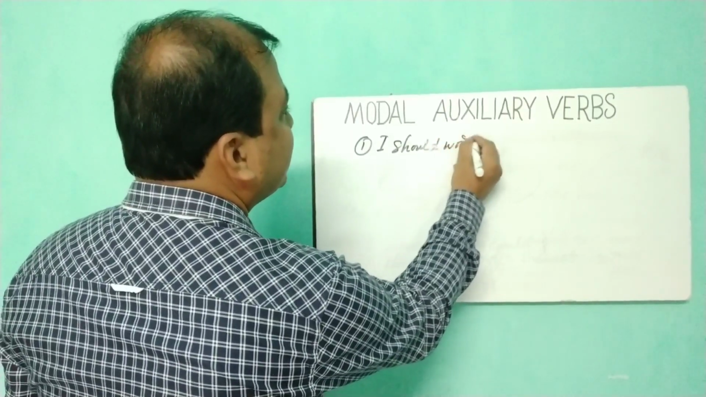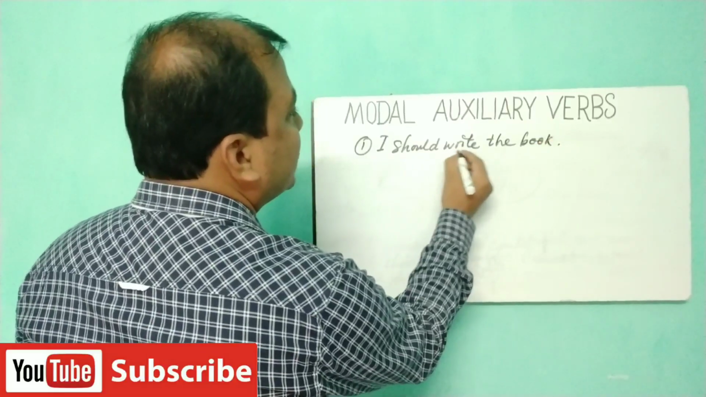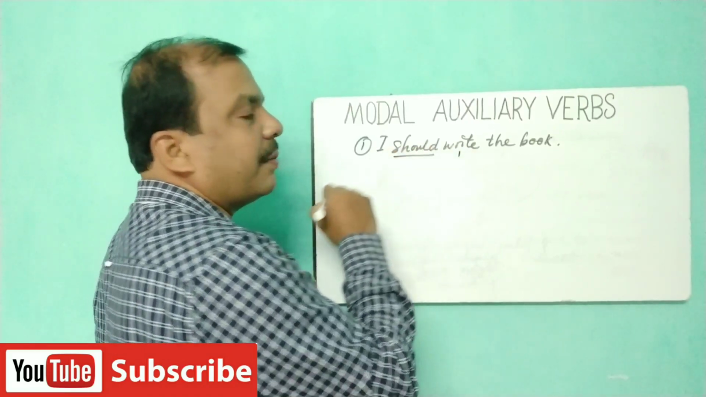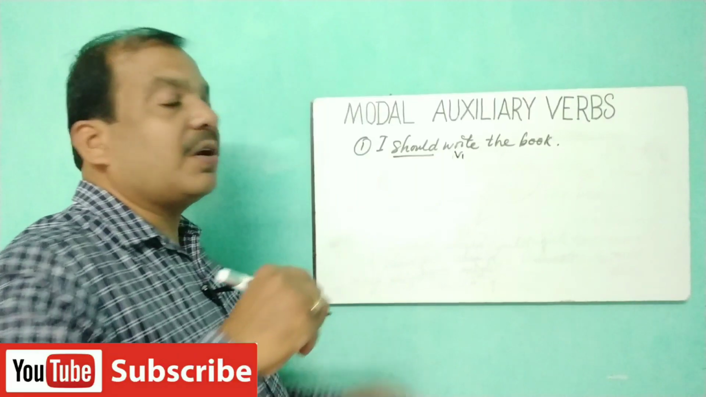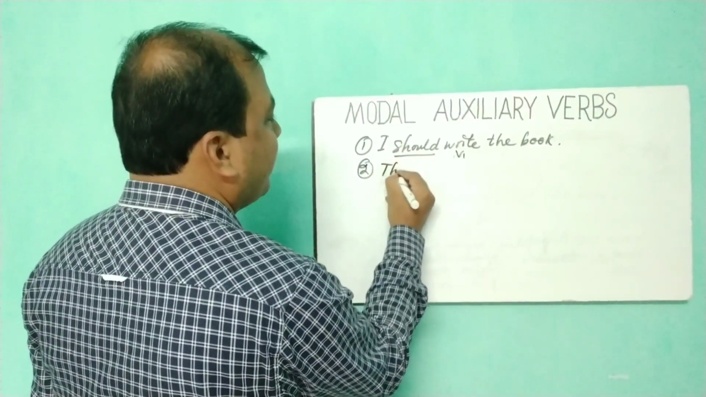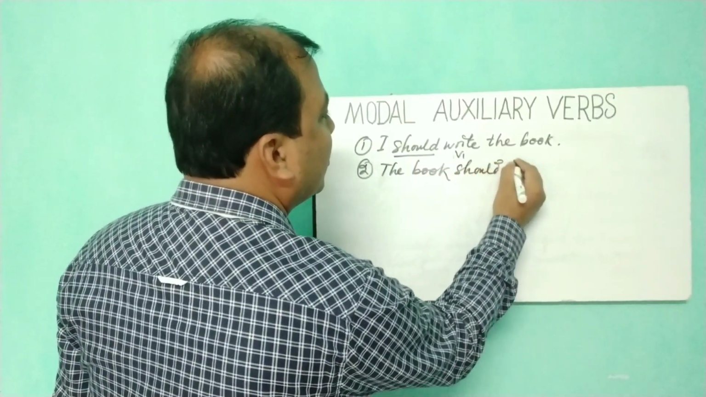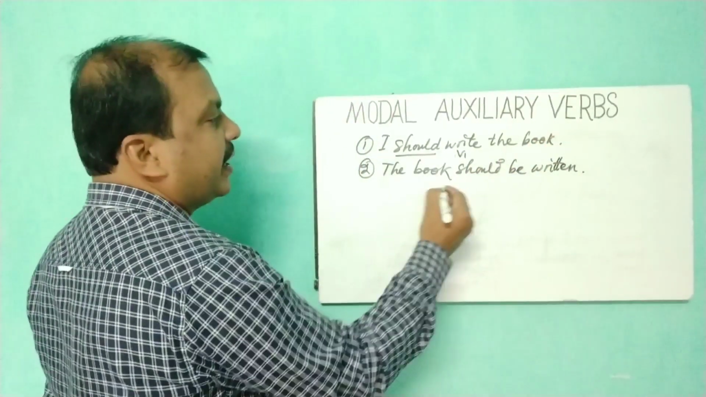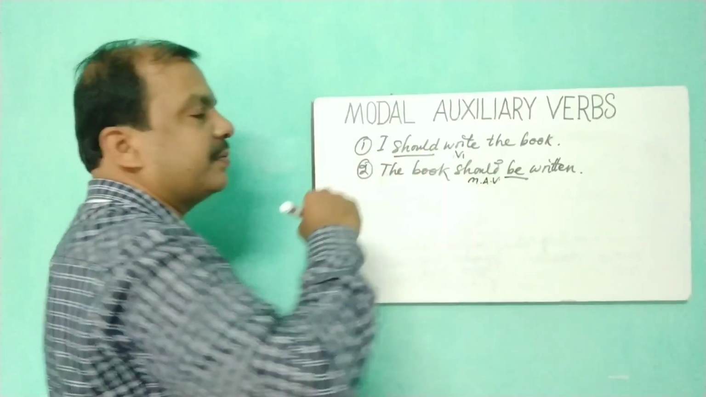I should write the book. Here, should is the modal auxiliary verb and write is the first form of the verb. It is called the V1. Always, always. While making it into passive structure, for example, the book should be written, or should be written by me. Again, the base verb after the modal auxiliary verb.